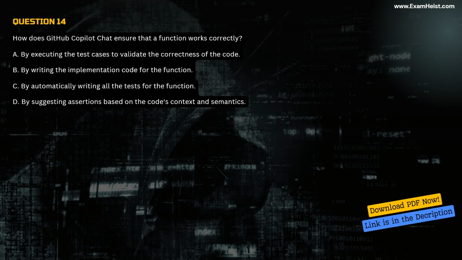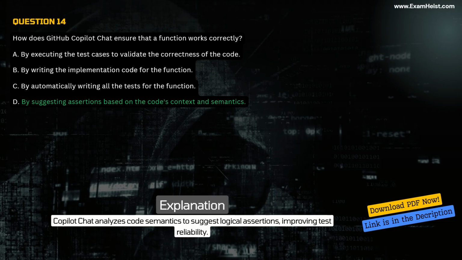Question 14. How does GitHub Copilot Chat ensure that a function works correctly? A. By executing the test cases to validate the correctness of the code. B. By writing the implementation code for the function. C. By automatically writing all the tests for the function. D. By suggesting assertions based on the code's context and semantics. Correct answer, D. Explanation. Copilot Chat analyzes code semantics to suggest logical assertions, improving test reliability.